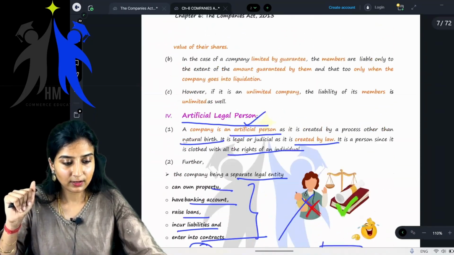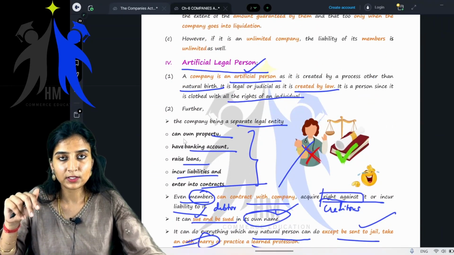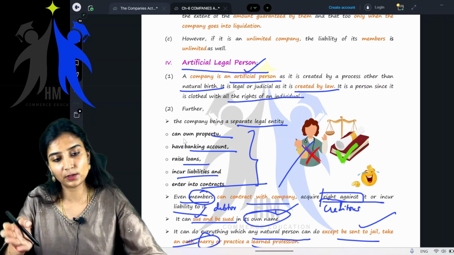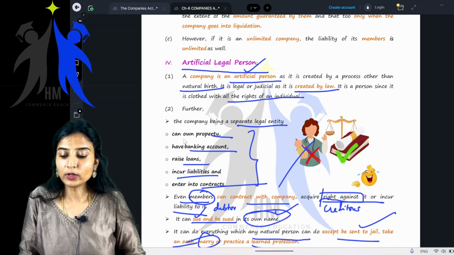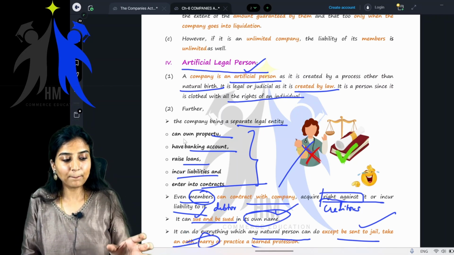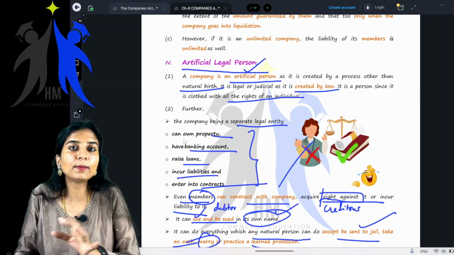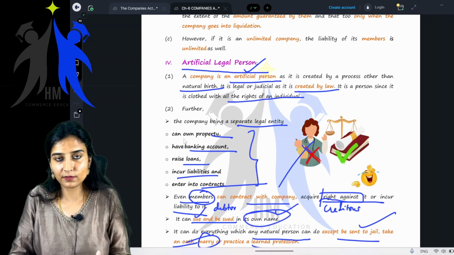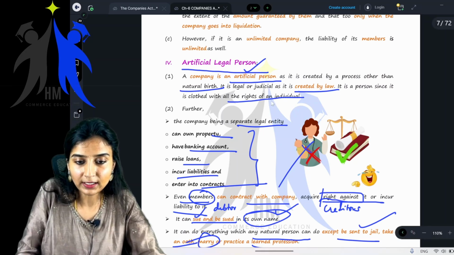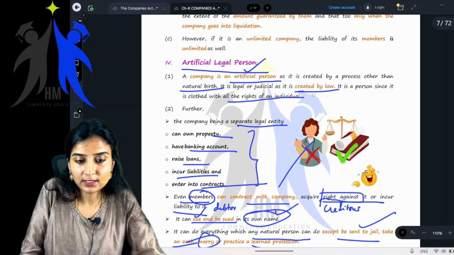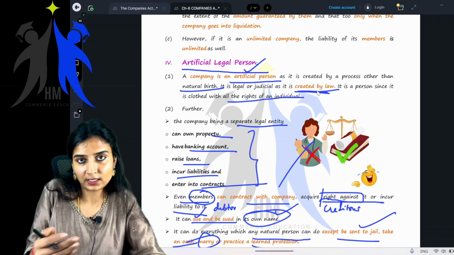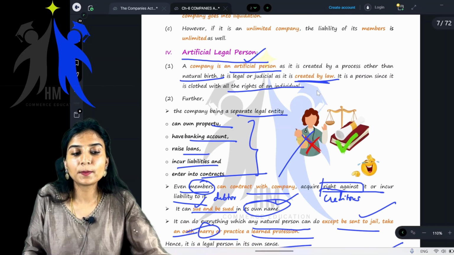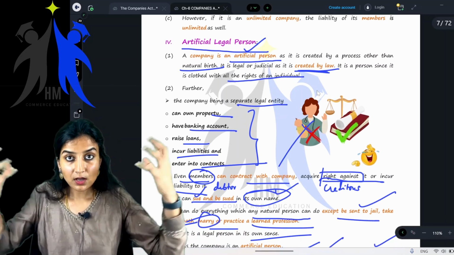Next, we saw the feature of artificial legal person. That is, a company is a person, but it is an artificial person as it is created by law. Now, one more important thing, children: when a company is created by law, it can only be destroyed by law. That we will be learning in our next class, but just for information, I'm telling you. Here we saw that it is created by law. So if it is created by law, it can only be destroyed by law. Getting it? Okay.